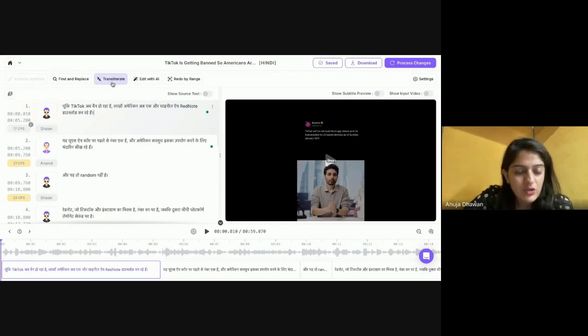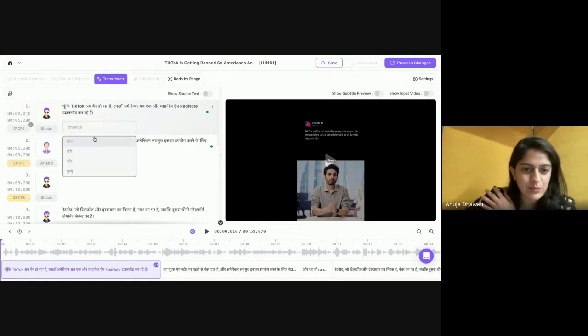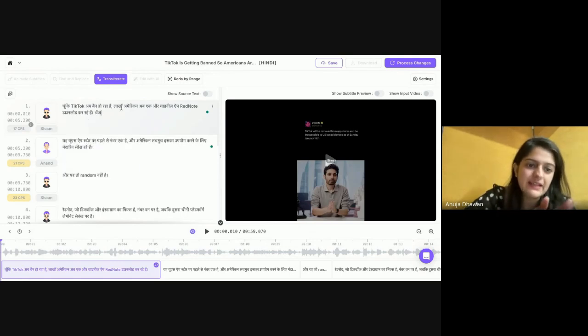Now we have a feature here called transliterate. If I activate this and using my English keyboard, I can type and it will give me suggestions in the language that this project is in. So since this is in Hindi, I'm not sure if everybody reads Hindi here, but these are Hindi spellings for change that it is giving me. If I do this, then it gets implemented.